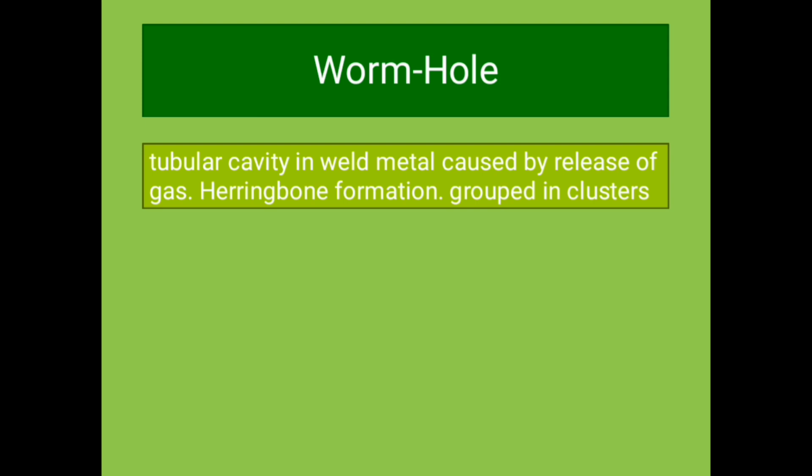Wormhole porosity basically occurs when gas trying to escape forms a tail around the porosity that makes the porosity look like a worm, called wormhole porosity.